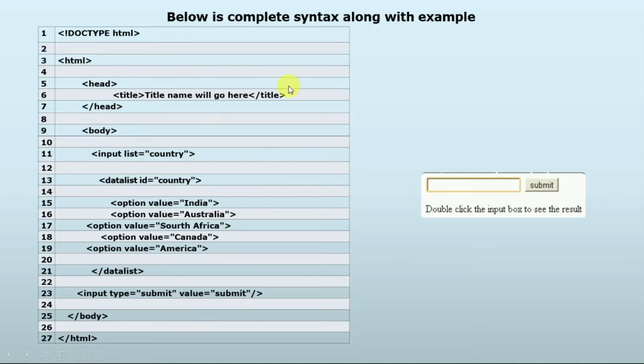So in this example we get better understanding of that with the output as well. So we have head, title, body. Input list is country, data list ID country, option values are India, Australia, South Africa, Canada and America, and data list close. Or action is there, input type submit, value submit. Whenever we type anything in that, there will be a list of countries like India, Australia, South Africa, Canada, and we have to perform an action command like submit.